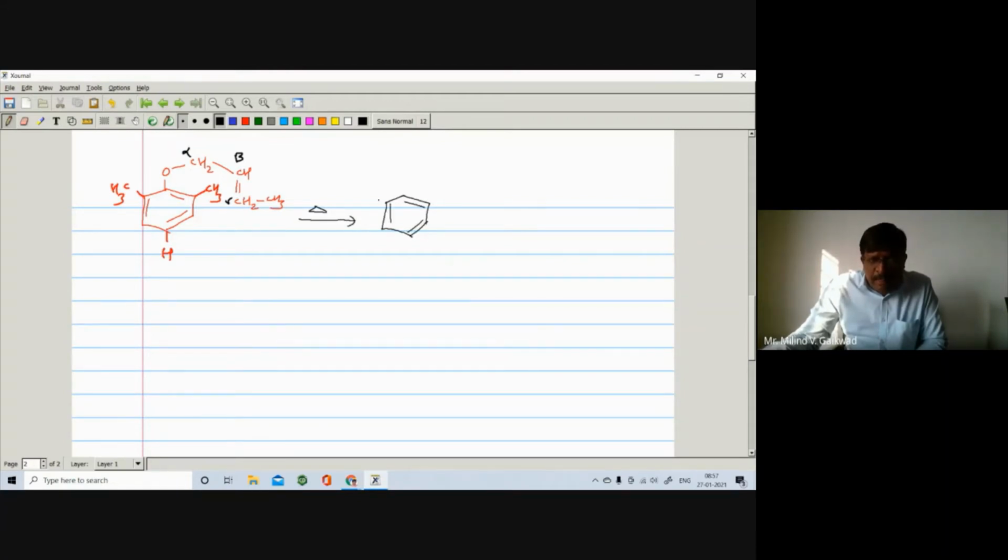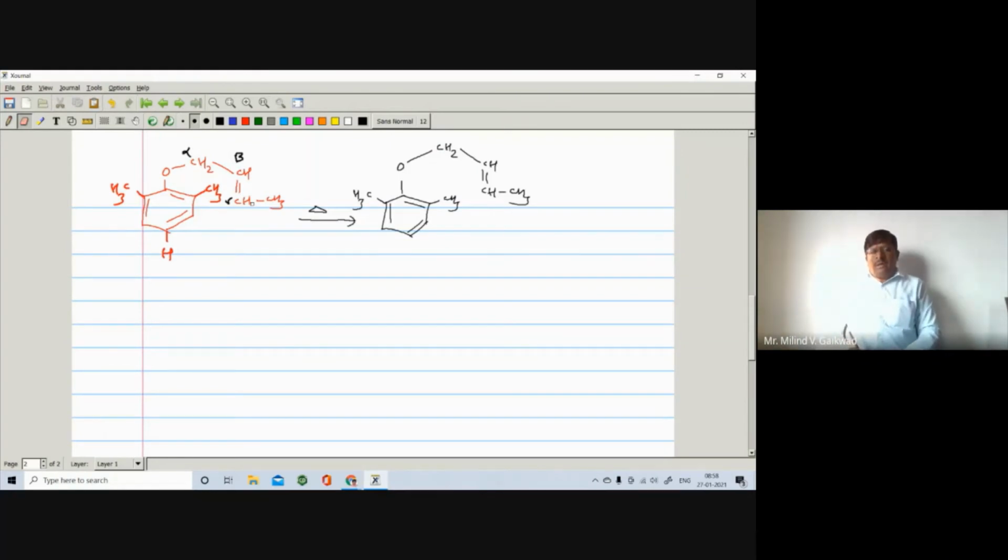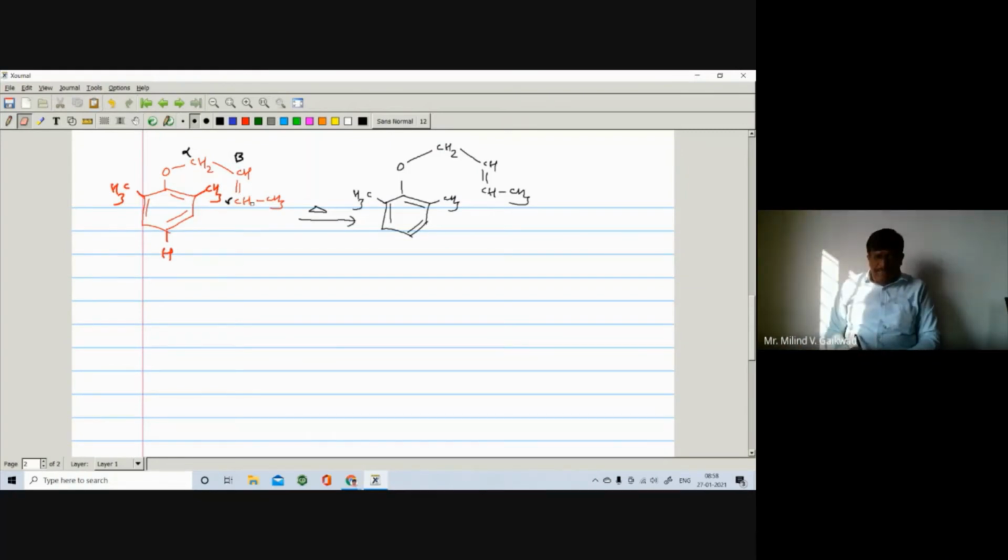Same thing. There is a CH3 here, and here is also CH3, right? And here is your O, right? First I will write the same thing, and then we'll write its mechanism. CH2, here is a CH, here is a double bond, here is a CH3. Here is your CH.